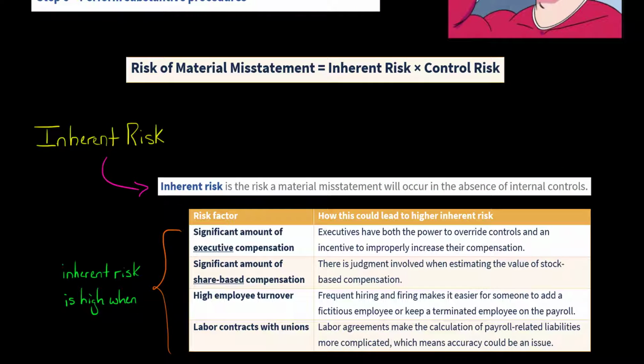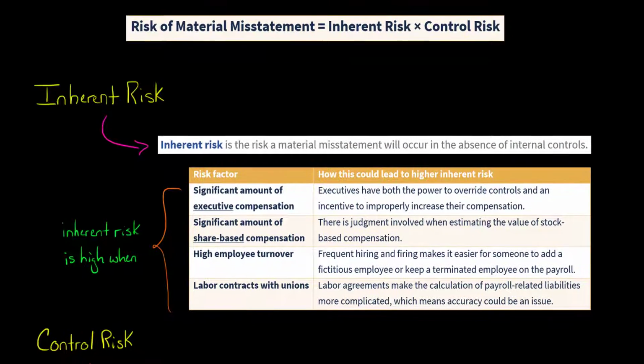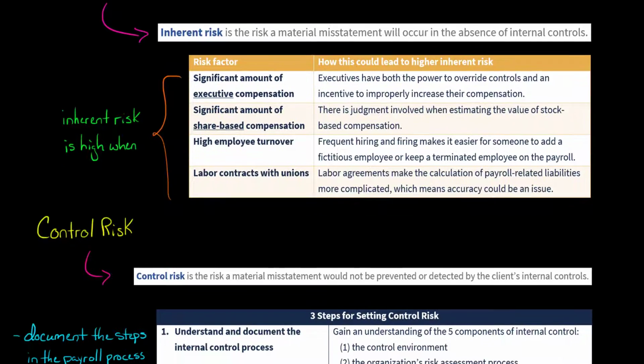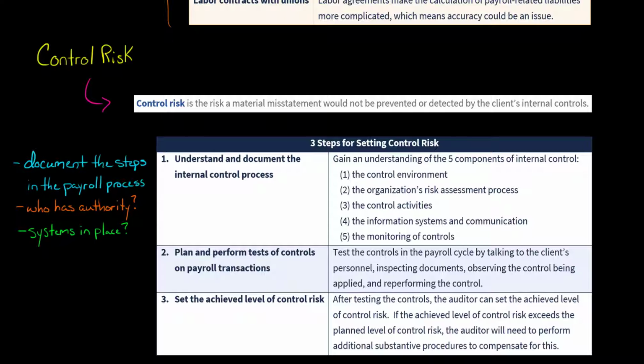But if the company very rarely hires an employee or fires someone, you have very low turnover, then this would obviously be more noticeable if some fraud like that happens. So high employee turnover is going to mean a higher inherent risk. Now, also, if the company has labor contracts, for example, the workers are unionized, any kind of labor agreements can make it a little more challenging in terms of calculating the payroll-related liabilities, so that can also increase inherent risk. So you've got a lot of executive compensation, share-based compensation, high employee turnover, those types of things, you're going to have higher inherent risk. Now, let's talk about control risk.